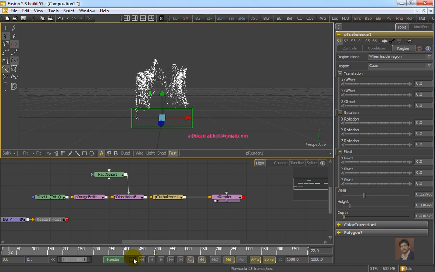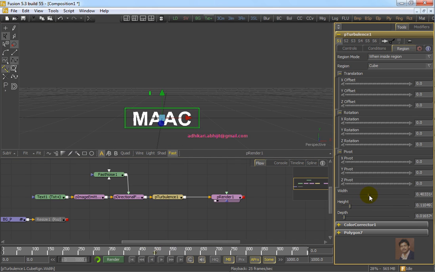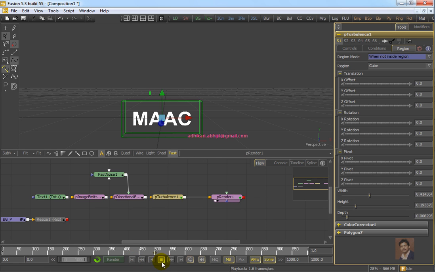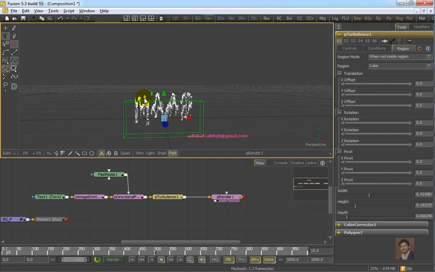We can increase the cube a little bit, width, depth and height. Now if we play the file, check. The turbulence is working. With region mode cube, you have to select when not inside region, then it will not affect the particles within this cube. Check, the particle is going towards the y-axis and there is no turbulence effect. When the particle crosses this border, then the turbulence effect will affect it.